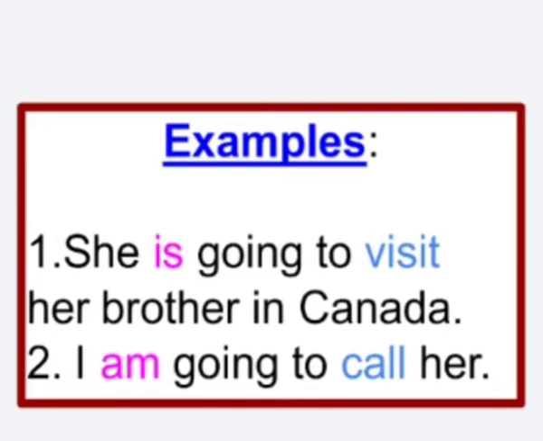She is going to visit her brother in Canada. I am going to call her. So she and I are the subject. Is and am are the be verb. Going to, visit and call: visit and call are the verbs. So these are the examples.